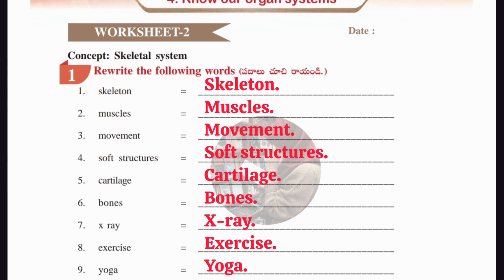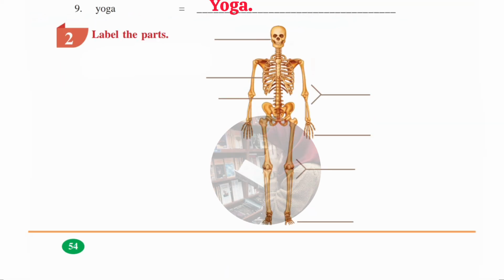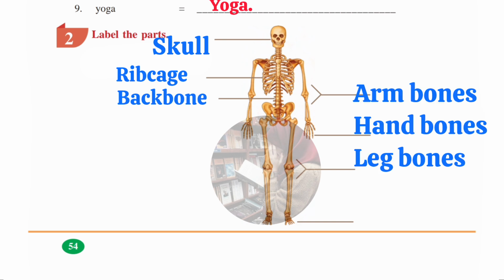Now we'll see the second Roman of this same worksheet, which is label the parts. Here one skeletal system is given and we have to label its parts. First one is skull, then rib cage, then bone, after that arm bones, next hand bones, next leg bones, and last one is toe bones. Please write it down carefully.